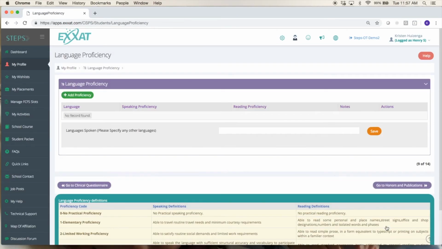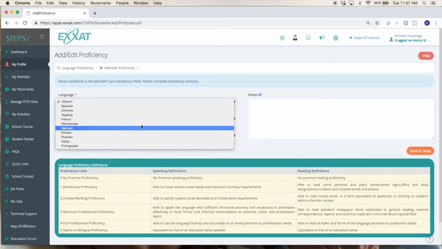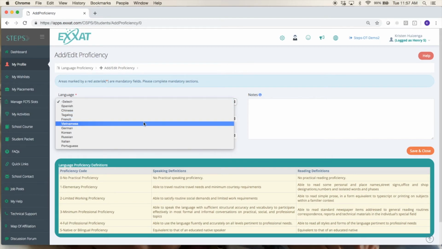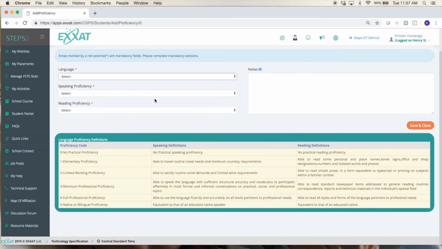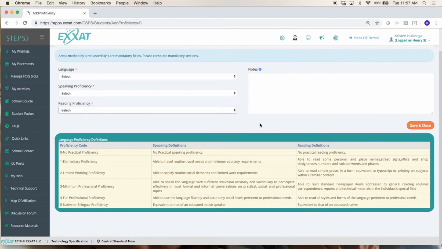The next section is language proficiencies. So this is a space intended for you to write about any languages you speak other than English. So you can just click to add, select the language from the drop-down here. Your drop-down might look a little bit different at your school, but if the language that you speak is missing, go ahead and email our support team, let them know what school you're from, and we will absolutely add your language to this drop-down. Then you can select your different speaking and reading proficiencies here. We have the definitions of all of these proficiency levels here below to really help you determine exactly what your proficiency level is in that language. And then any notes you might have about that you can type here, and then you'll just save.